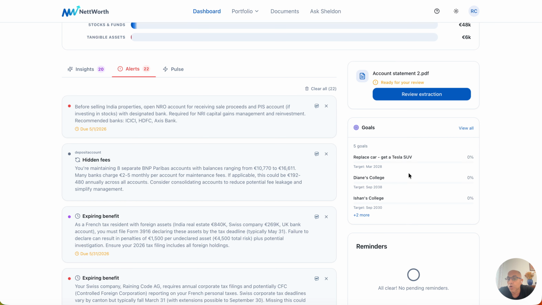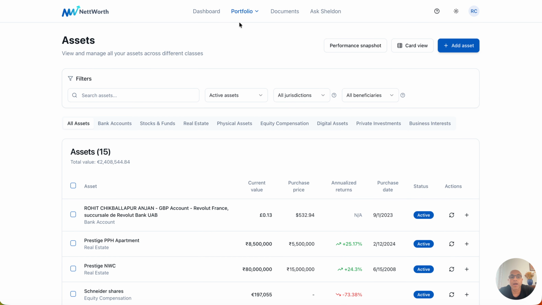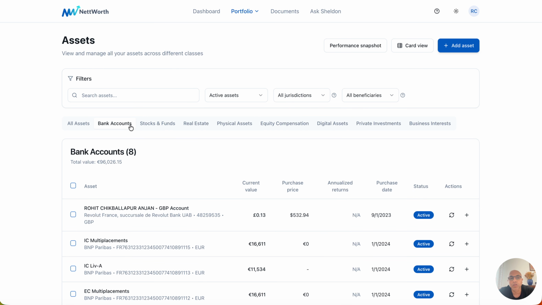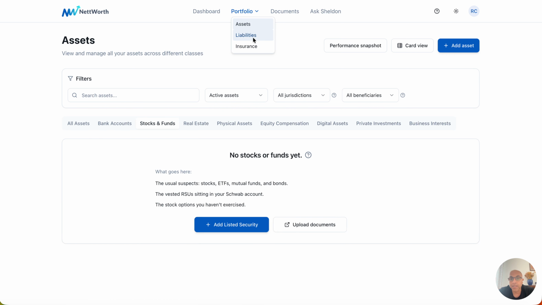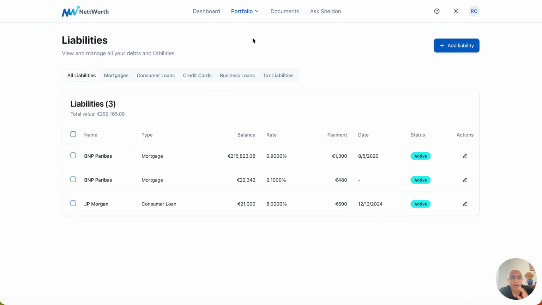You have financial goals that are spread out across time. We're able to help you track that as well as figure out how you make your assets work for you. But more interestingly, as I can show you very quickly, you have one view of all of your assets across all of the different asset classes. You have the same thing for your loans and liabilities: mortgages, credit card loans, auto loans, any of those things that you've taken, in any different country, in any different currency. All of those things are visible for you.